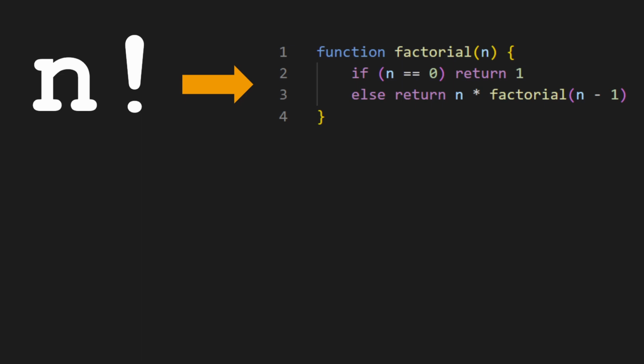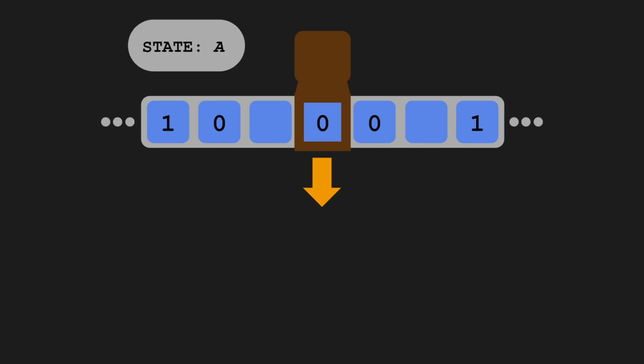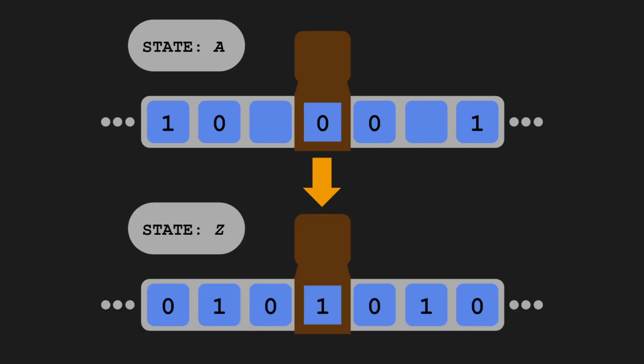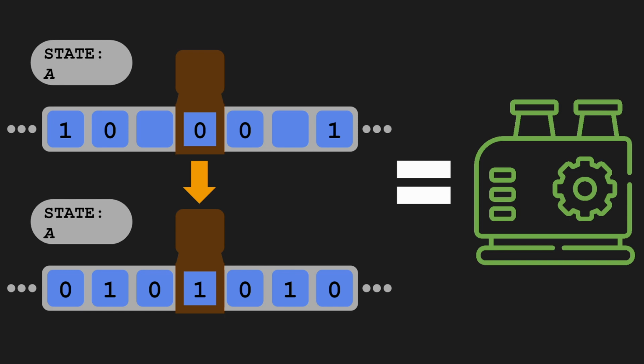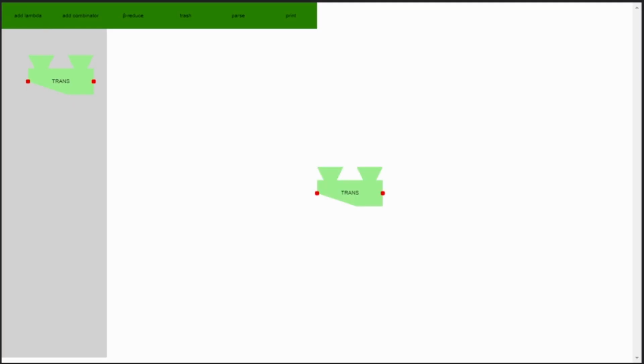Well, like how we transformed factorial into a recursive function, we can do the same for the table of instructions. This function needs to take a configuration as an input and give the final configuration as the output. And the entire Turing machine will just be this function with one input. But just like with factorial, we're going to need a helper function to do most of the work. This is what we'll call the transition function. And just like factorial, to make it recursive, it needs to take in itself as an input.